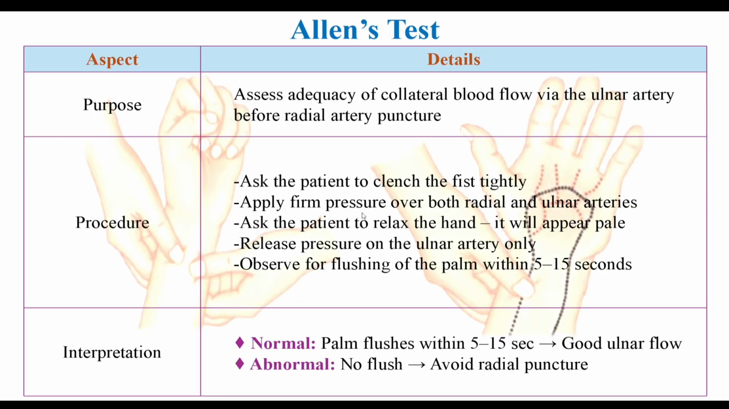The Allen's test is a simple essential bedside procedure, a classic example of clinical wisdom. We occlude both the radial and ulnar arteries while the patient clenches their fist, causing the palm to turn pale. Then we release pressure on the ulnar artery. If the palm flushes pink within 5 to 10 seconds, collateral flow is adequate and it is safe to proceed. If not, we must choose another site. This simple test can prevent ischemic injury. It is the bedrock of safe practice.